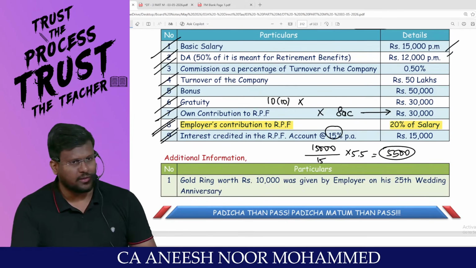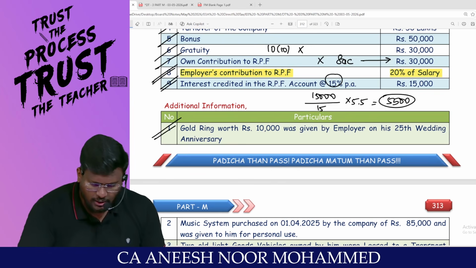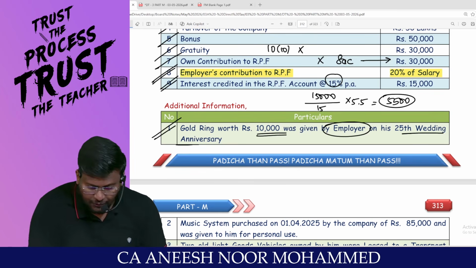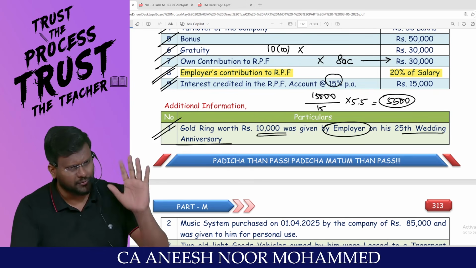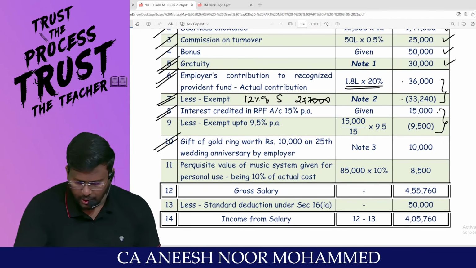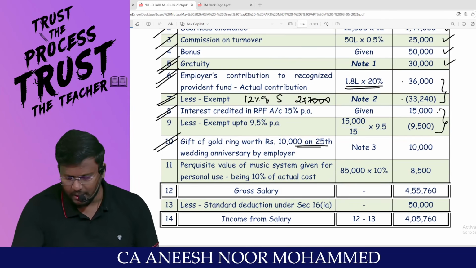That's it. All the information has been taken care of. Gold ring worth rupees 10,000 was given by the employer on his 25th wedding anniversary. Does the gift amount exceed 5,000? Fully taxable, my dear lovable students. That is, the gift of a gold ring worth 10,000 on the 25th wedding anniversary, 10,000, is fully taxable.